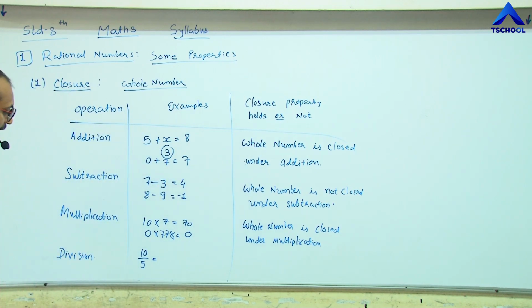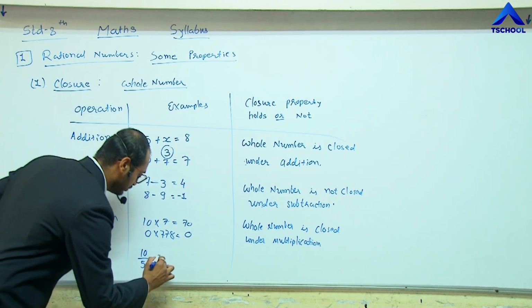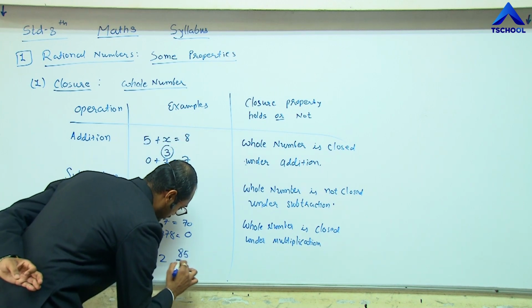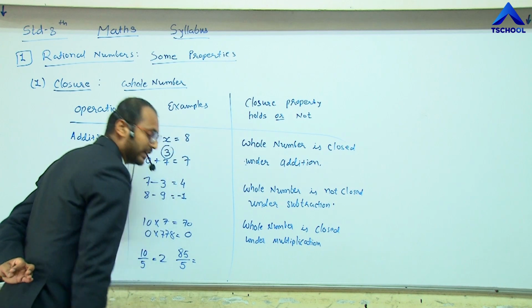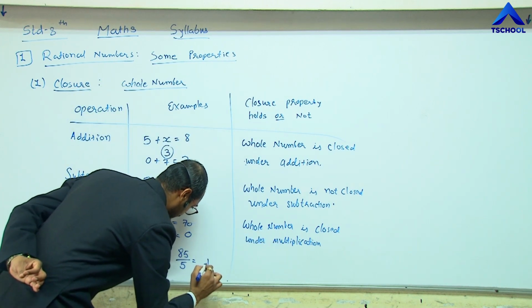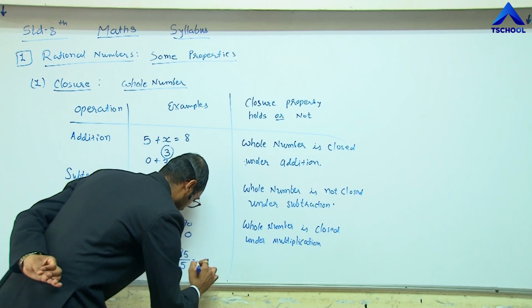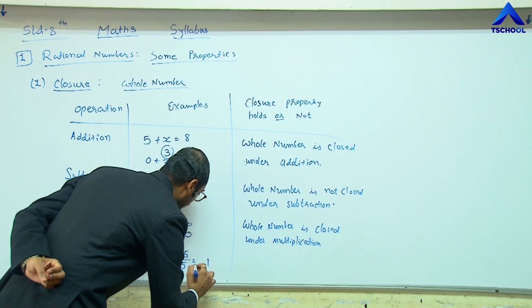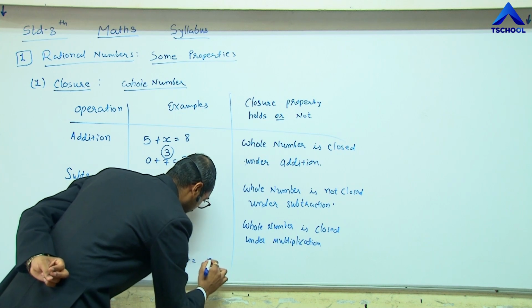If we divide 10 by 5, we get 2. Another example is 85 by 5. We get 17.